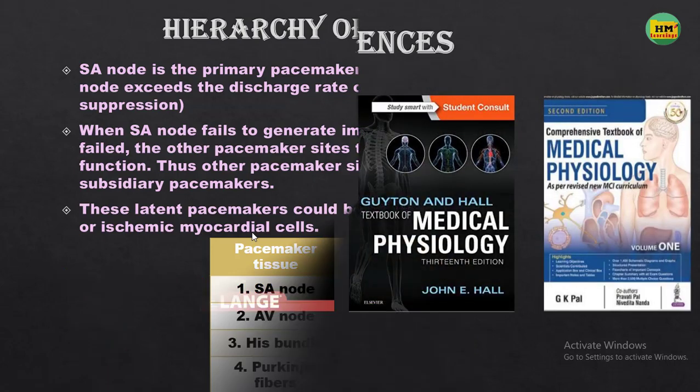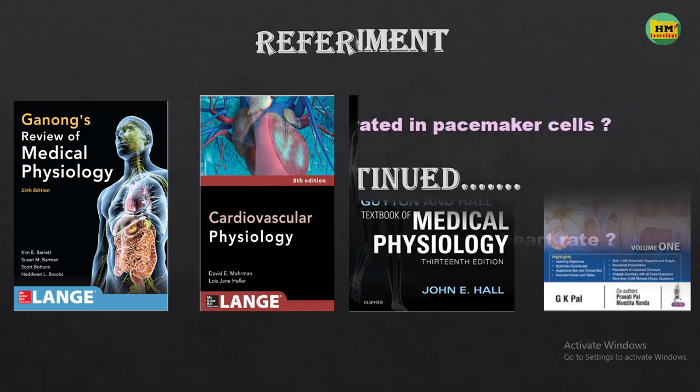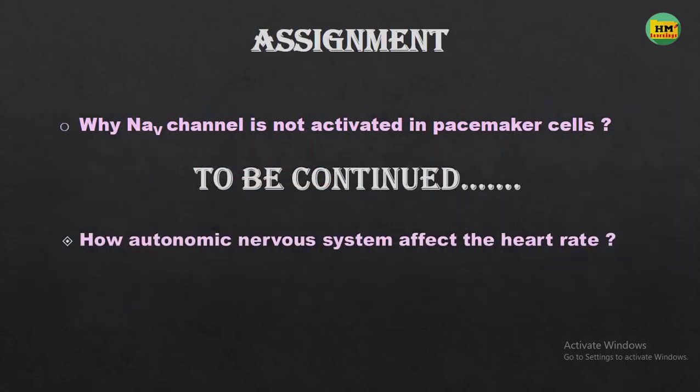These are the references you can look at for this topic, and there is a small assignment for you. You should write the answer in the comment section: why is the voltage gated sodium channel not activated in the pacemaker cells?